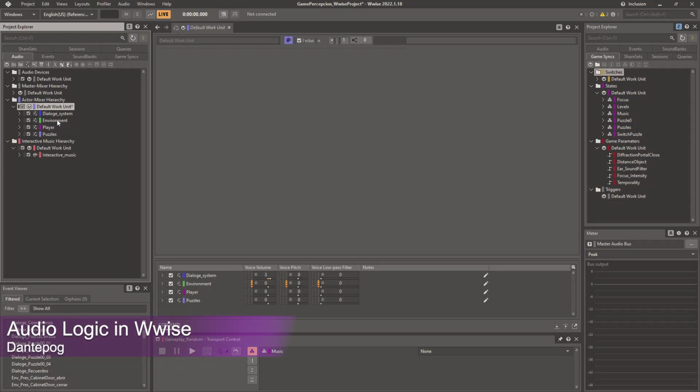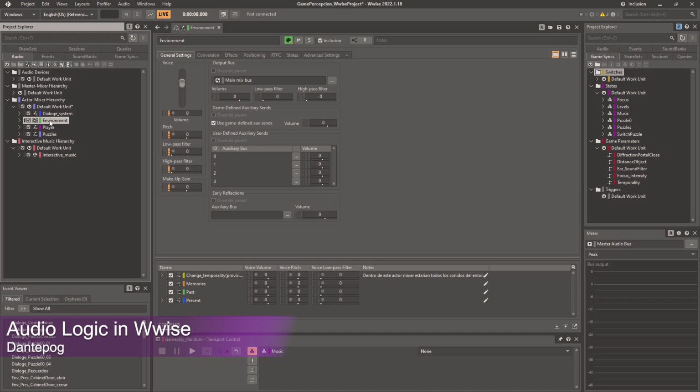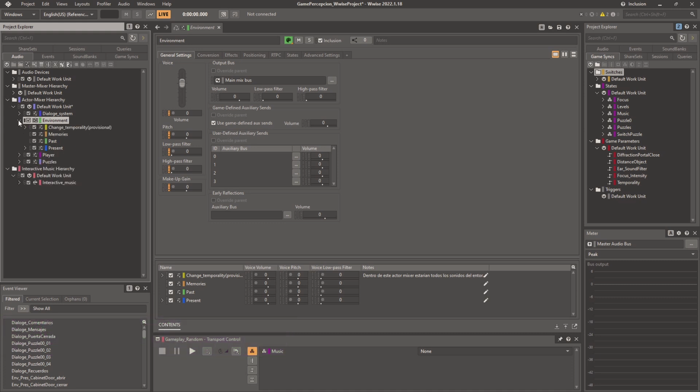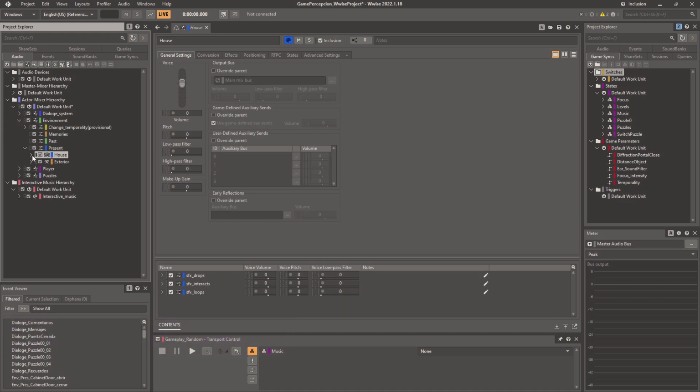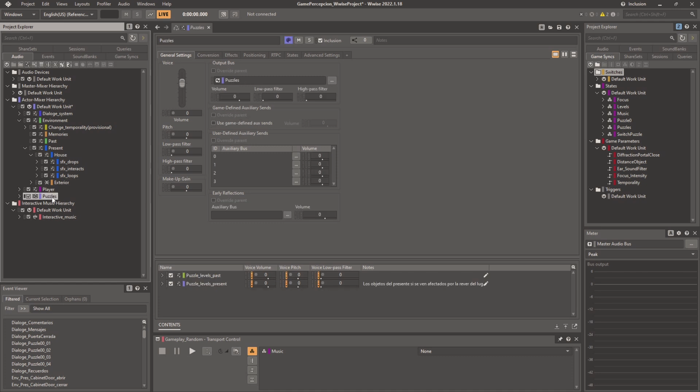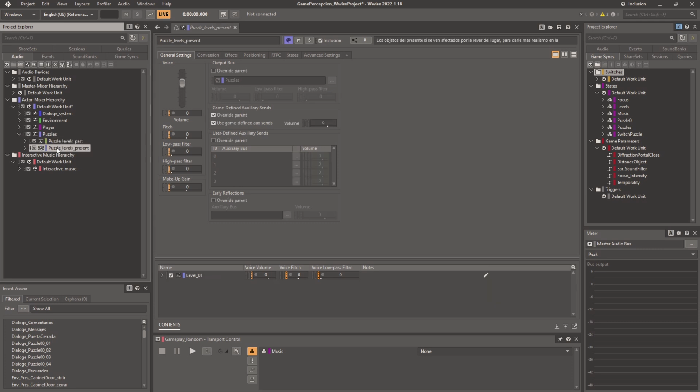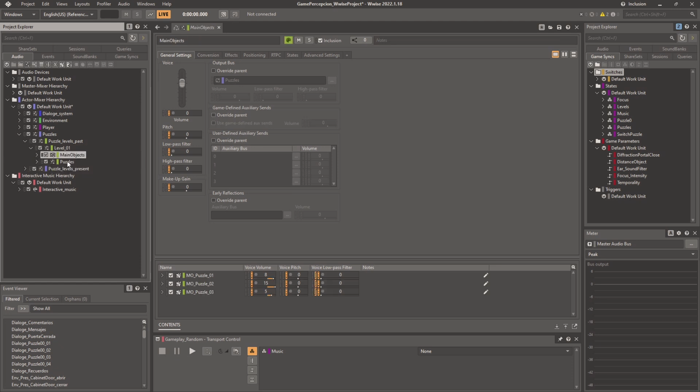To achieve this in Wwise, I organized the actor mixer hierarchy into two main containers, one called environment for sounds belonging to the real world layer and another called puzzles for sounds only heard in focus mode. The puzzles container is divided into two categories, past and present. Inside past, we have main object sounds and puzzles past sounds.